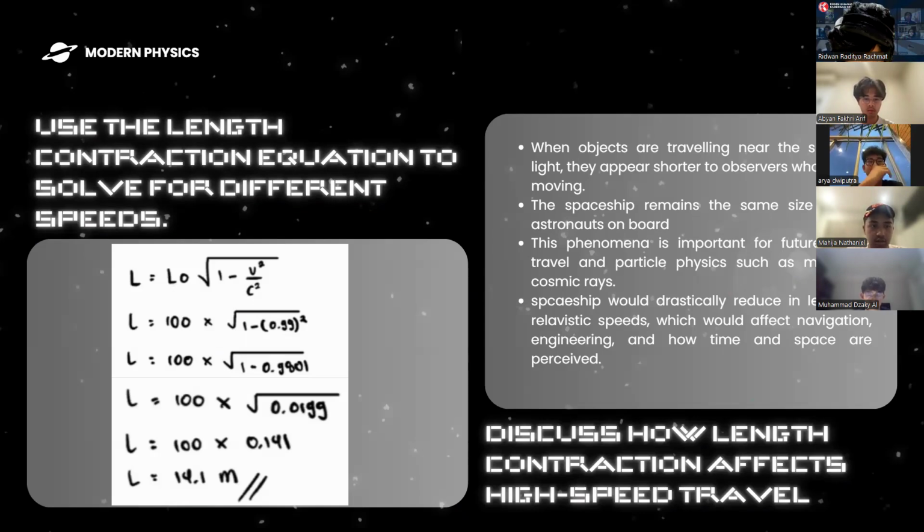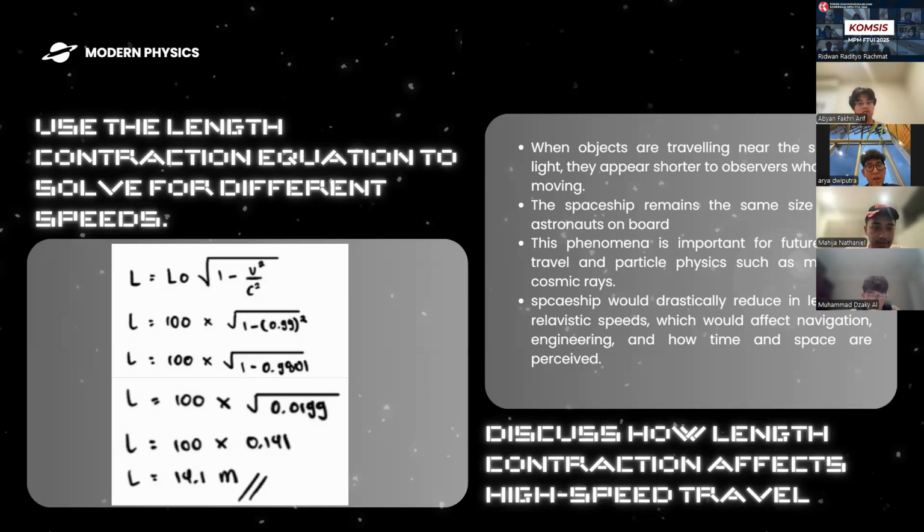Okay, on this slide, it's almost the same as the previous one, but we changed the speed, where the previous one was 0.95, and in this case we changed it to 0.99, which is 99% of the speed of light. The steps are also the same, where it is (0.99c)^2 over c^2, and we cancel the c, which results in the final answer of 14.1 meters.